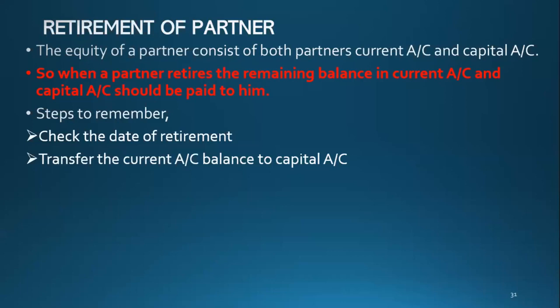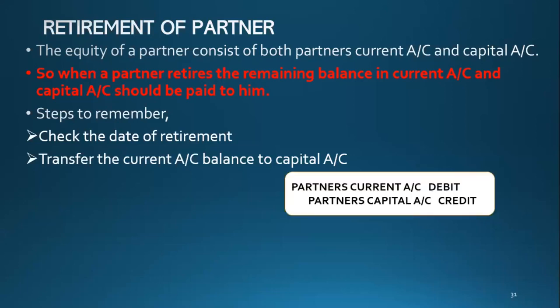Now let's say a partner retires and he is leaving. Now we need to pay his money. So I will transfer the current account balance. Let's say the current account is a small account. From that small account, I transfer to the big account, the capital account, and then I will pay the partner.